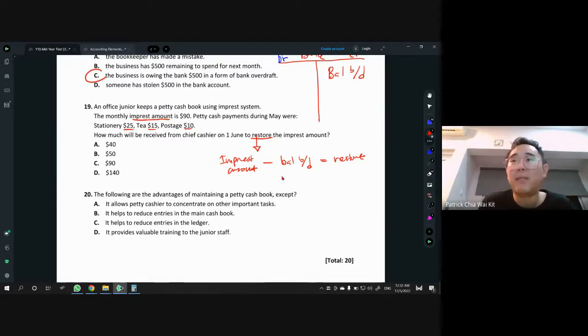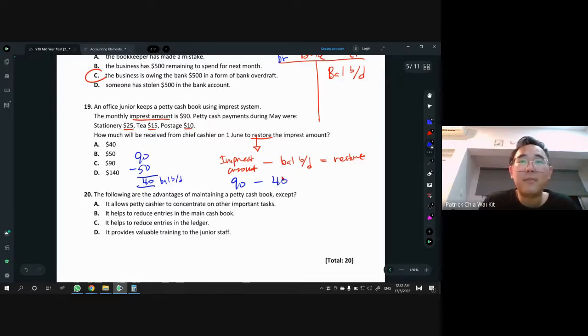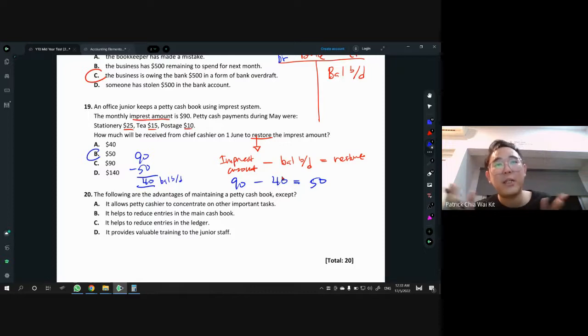In this case, our imprest amount is given, which is 90. So minus balance BD. How much is our balance BD? You start with 90, and we spend 25 plus 15, 40, plus 10 is 50. You spend $50. So 90 minus 50, our balance of money is actually 40. Our balance BD is 40. So 90 minus 40, then you get the restore. We should get back 50 in this question. So answer is B.